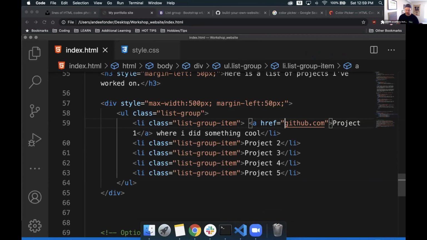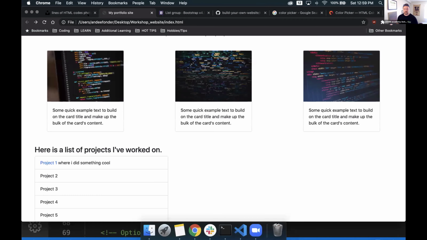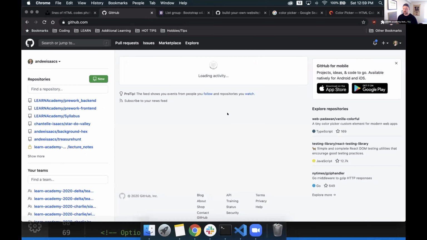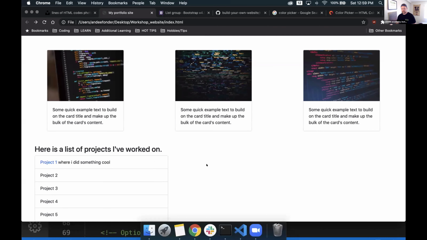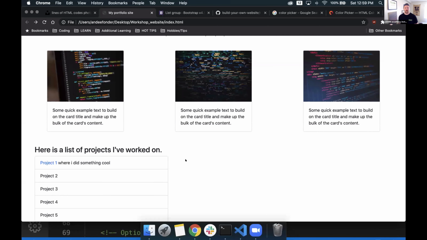We'll do HTTPS, because it doesn't like it when I do it like that. HTTPS://footer.github.com. Let's refresh that page, and there we are. If we click that, that should be working better. There we are. Okay. Any other questions before I move on?